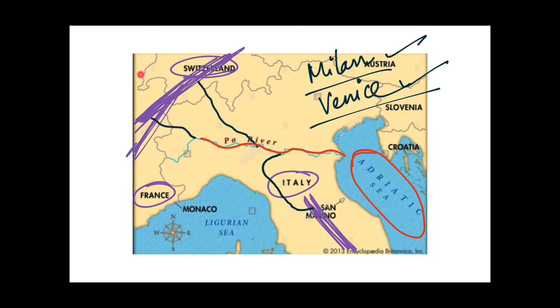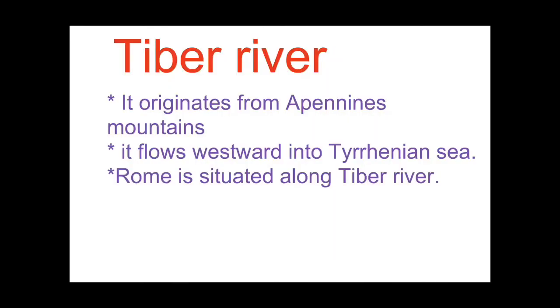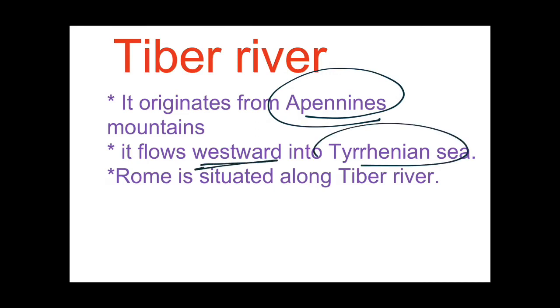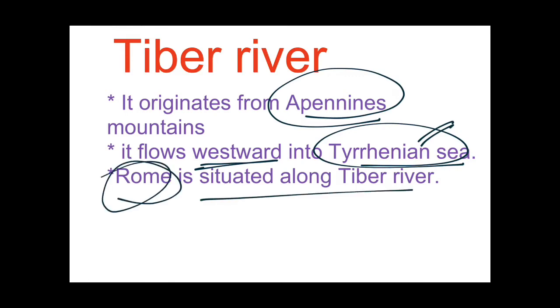Now we will have a look at the Tiber River. So guys, the Tiber River originates from the Apennine Mountains. As I told you moments back, the Apennine Mountains are situated in Italy. It flows westward into the Tyrrhenian Sea. I also told you about this Tyrrhenian Sea. And Rome, which is the capital of Italy, is situated along this Tiber River. Means Rome is situated along the banks of the Tiber River.